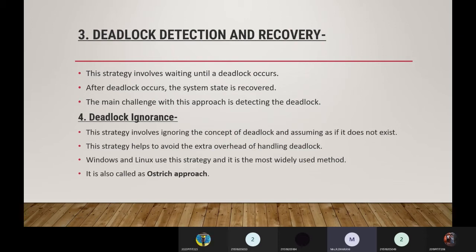Okay, and the fourth one is deadlock ignorance. This strategy involves ignoring the concept of deadlock and assuming as if it does not exist. So it helps to avoid the extra overhead of handling deadlock. And actually this deadlock ignorance concept is used in Windows operating system and Linux, and it is the most widely used method. It is also called the ostrich approach.